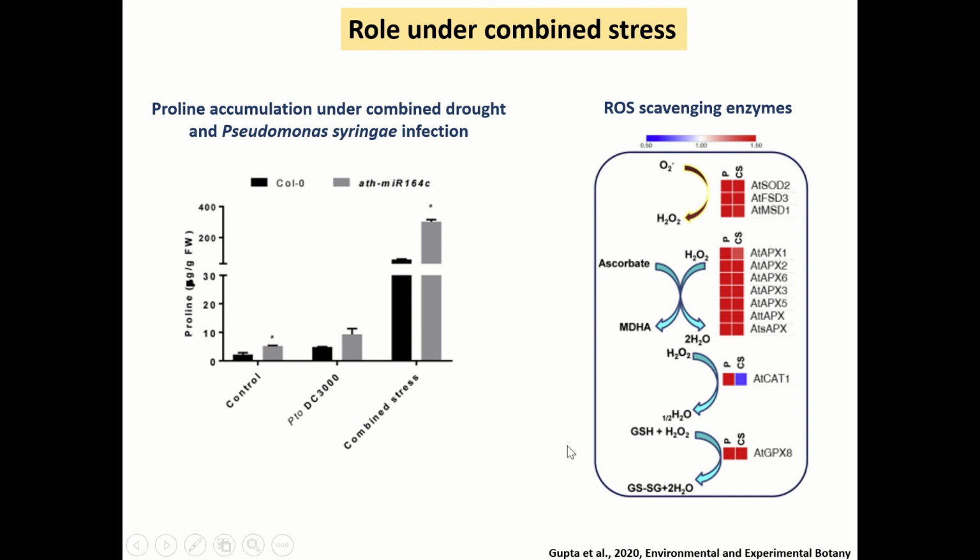Further, we also estimated the expression of several ROS scavenging enzymes such as superoxide dismutase, manganese superoxide dismutase, APX, ascorbate peroxidase, and catalase. Under pathogen and combined stress conditions, consistently there is increased expression of these scavenging enzymes under both stress conditions. Thus, these results indicate the role of proline in combined stress.